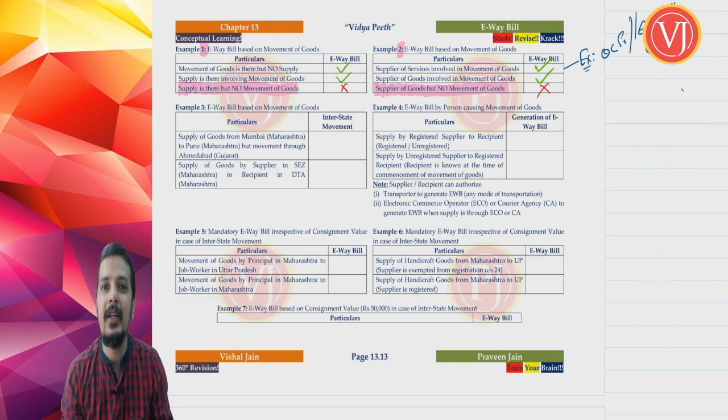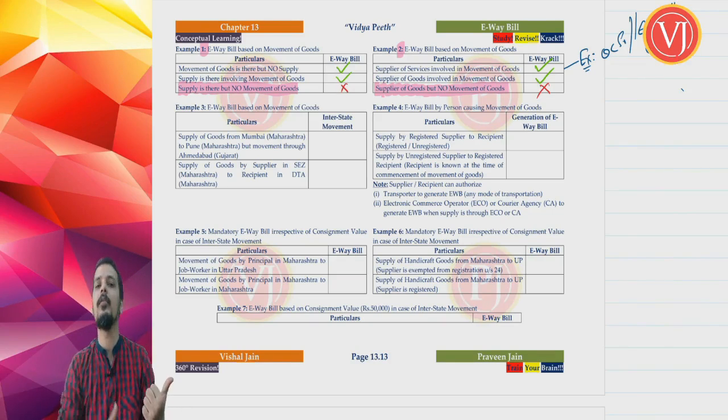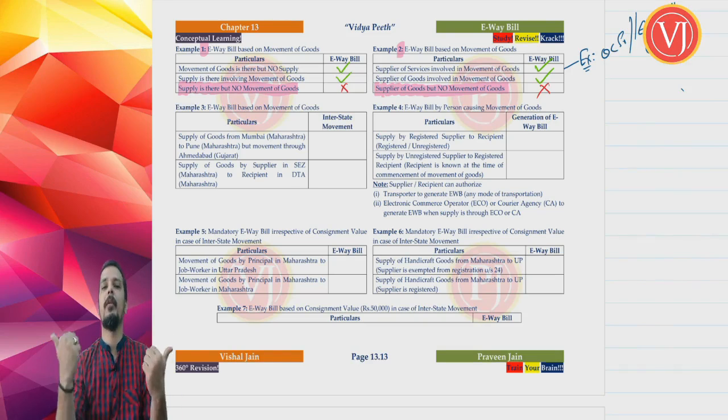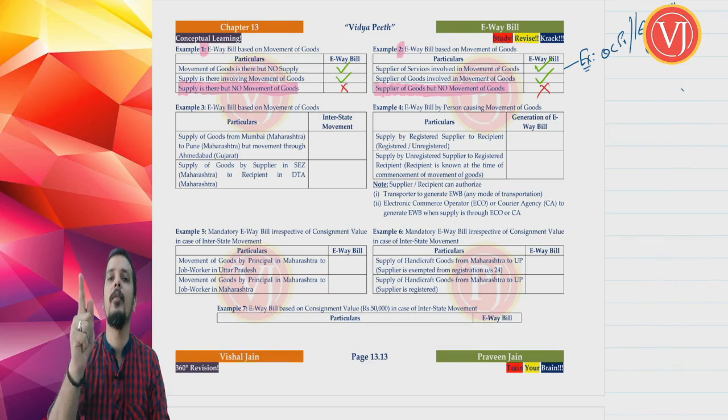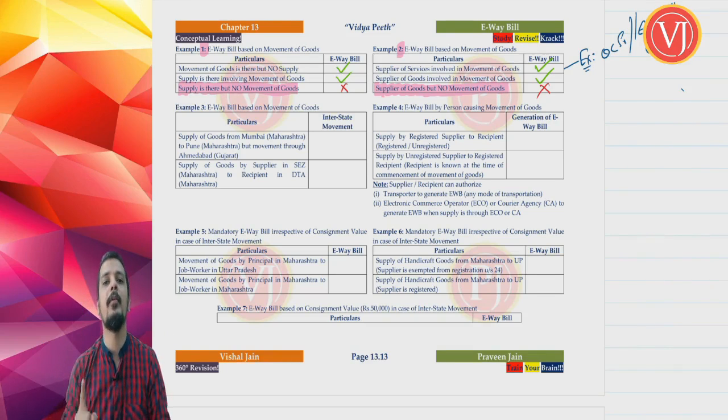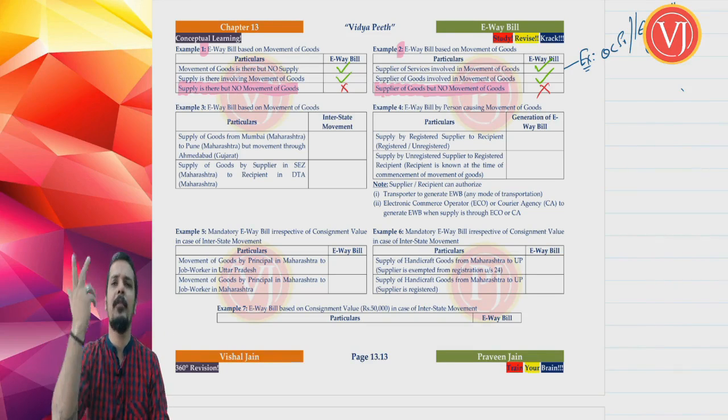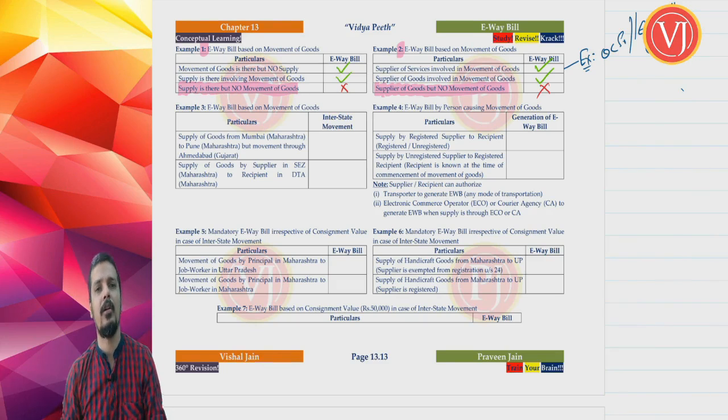There won't be an e-way bill, because if there is no movement of goods, no e-way bill. Movement of goods, e-way bill. Just a simple thumb rule: ask yourself a question, is there movement of goods? Yes. Then the supporting document will be the e-way bill. The base document will be determined by whether supply is there or not.